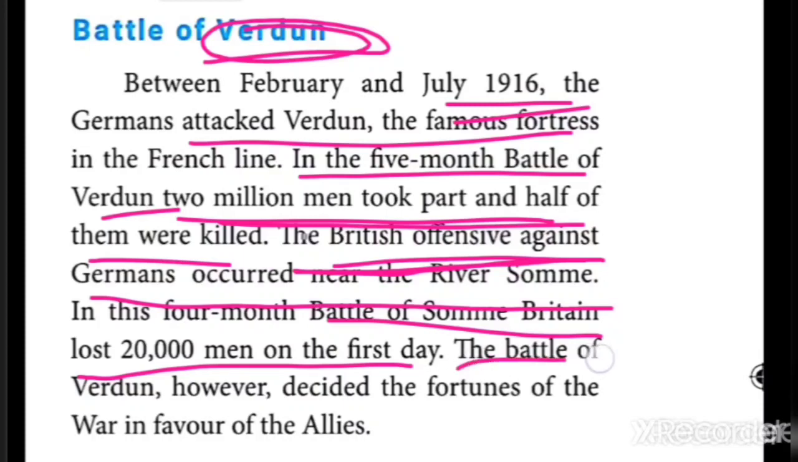So the Battle of Verdun, however, decided the fortunes of the war. What is the meaning, in the sense, the future? Fortune in the sense that it fixed the future of the allies. Anyway, it was in favor of the allies. The First World War, finally, was in favor of the allies. That only. The Verdun battle is very, very important.